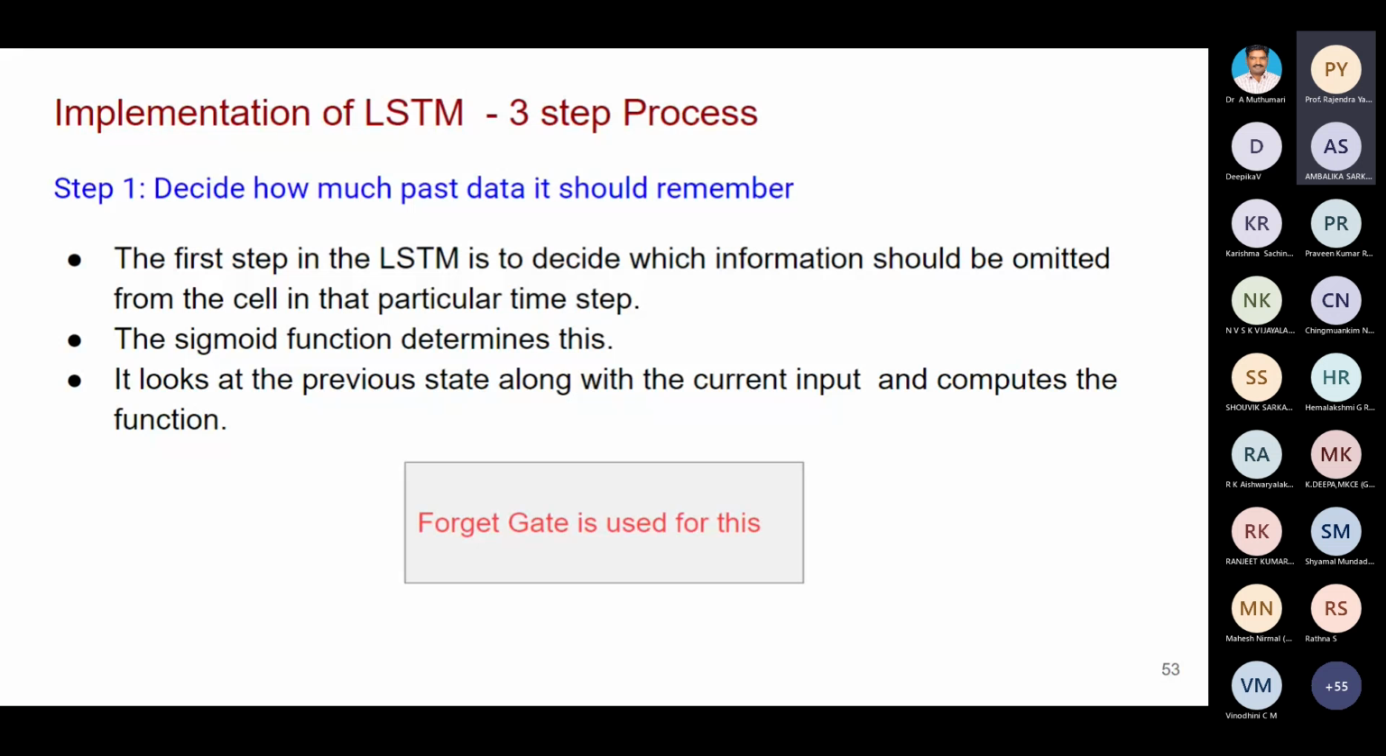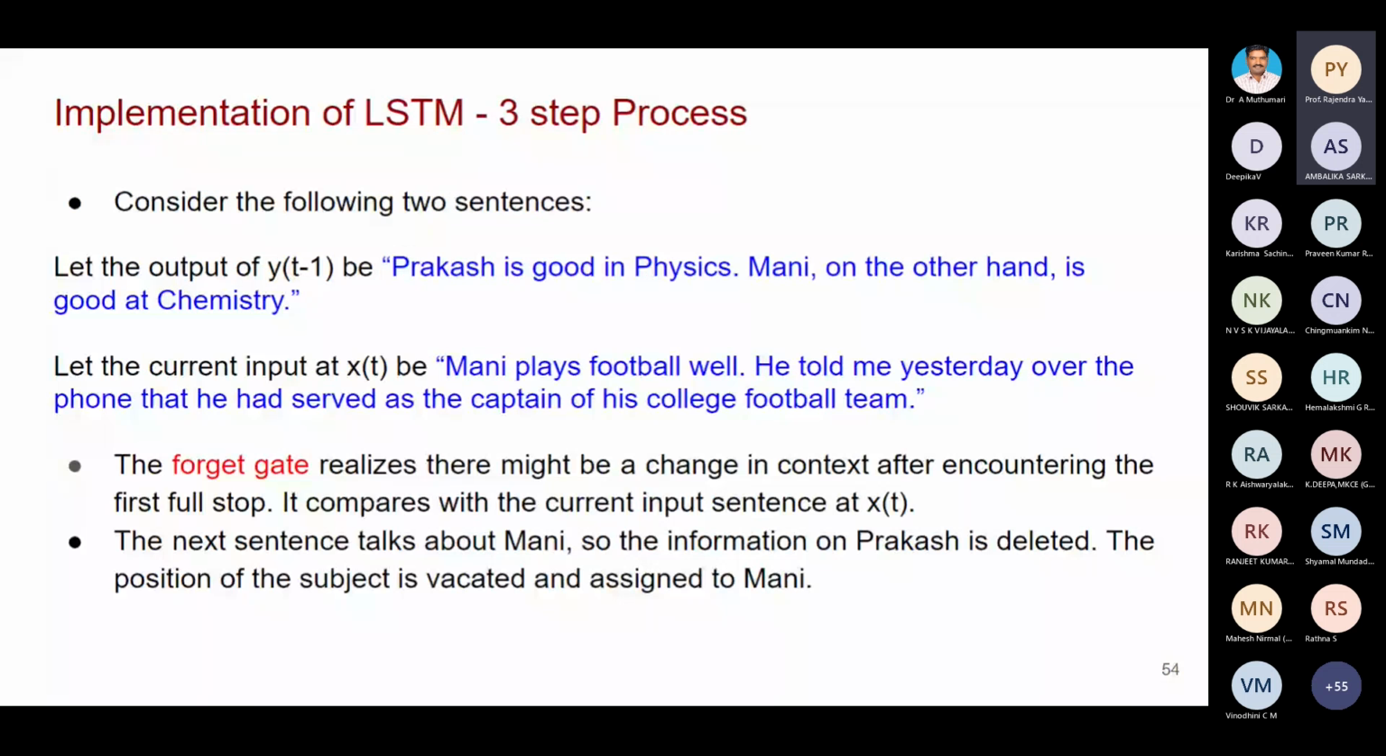Okay, now I'll give you an example. Let the output be y of t minus 1. Y means output, t minus 1 means the previous output. This is the input: Prakash is good in physics. Mani, on the other hand, is good at chemistry. For this input, say I got y of t minus 1.